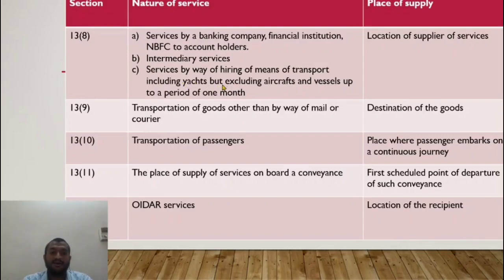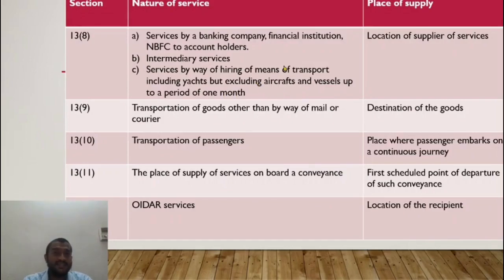Let us say I have a yacht that I give on hire for a period of up to 30 days only. If it is more than 30 days, this is not applicable. The yacht belongs to a foreigner, a supplier of services outside India. The recipient of services, I take this yacht on rent for 15 days. In this case, the place of supply is location of supplier.